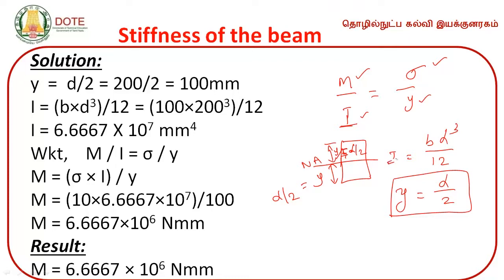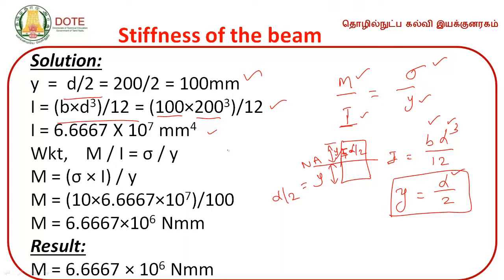Now we know the I value and the Y value. How? B is given, D is given. So we can calculate the value of Y. Y is equal to D by 2, 200 by 2, which is equal to 100 mm. Then moment of inertia I is given by BD cube by 12 because it is a rectangular cross section. We know the value of B and D. Substituting, by simple calculation we can calculate the value of I.